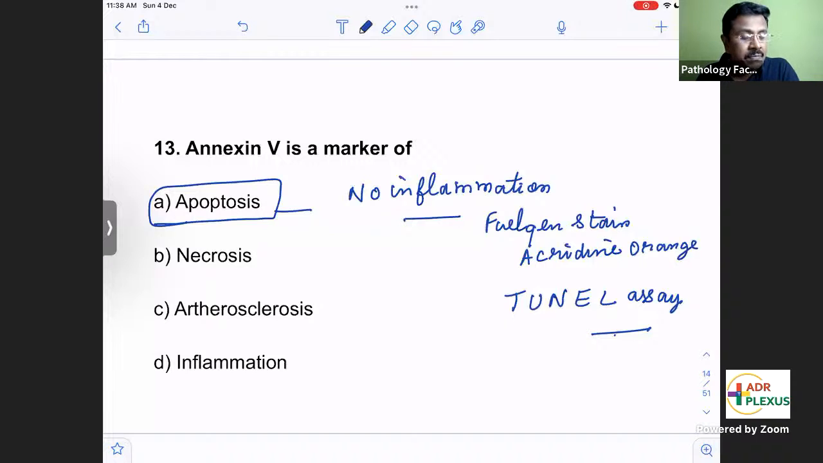Another point to remember: apoptosis on agarose gel electrophoresis shows a step ladder pattern, and in necrosis there will be a smudging or smearing pattern. Yes, very good, Afsar.